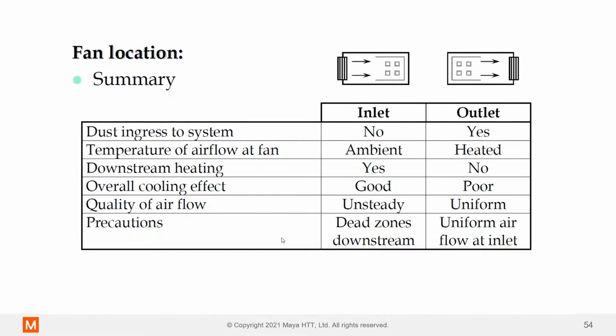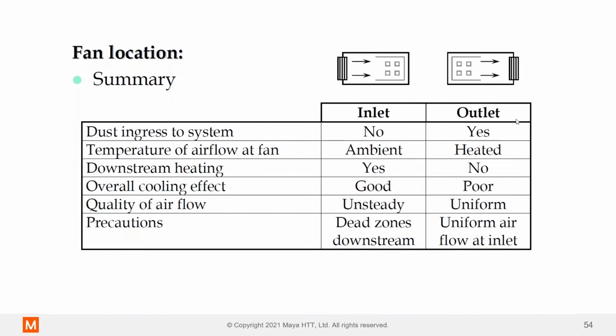I guess one of the issues is the airflow. If we look across the cross section of the electronics, the airflow is unsteady. We do get these high velocity jets coming off the fan, which may or may not be good, but we don't have that uniform velocity across the surface of the cross section of the electronics. So that unsteadiness could create dead zones downstream, immediately left or right of the fan. That can potentially cause problems.